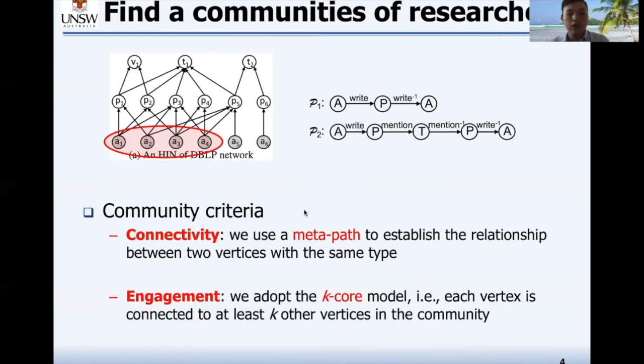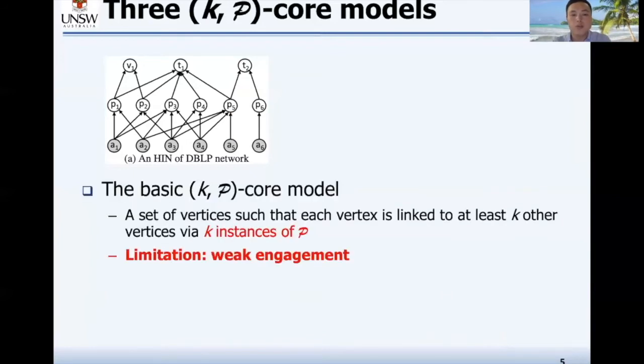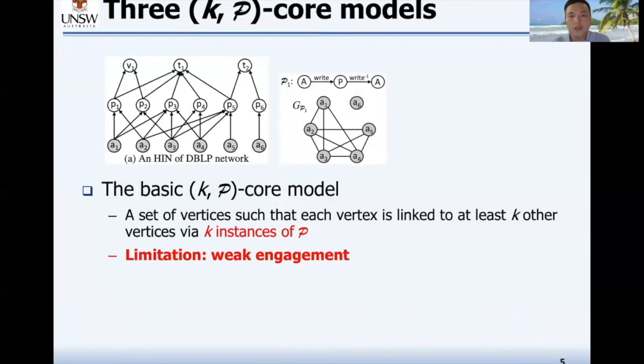The second criterion is the engagement, which means that each one is well engaged in the community. To achieve this, we use the k-core model, which requires that each vertex is connected to at least k other vertices in the community. Based on the above discussions, we propose the basic KPcore model, which corresponds to a set of vertices such that each vertex is linked to at least k others via k instances of P. Then the HIN can be induced to a homogeneous graph. For example, given a metapath APA, we can build a homogeneous graph of authors like this. 2 authors are connected by an edge if they are linked by a metapath in the HIN.